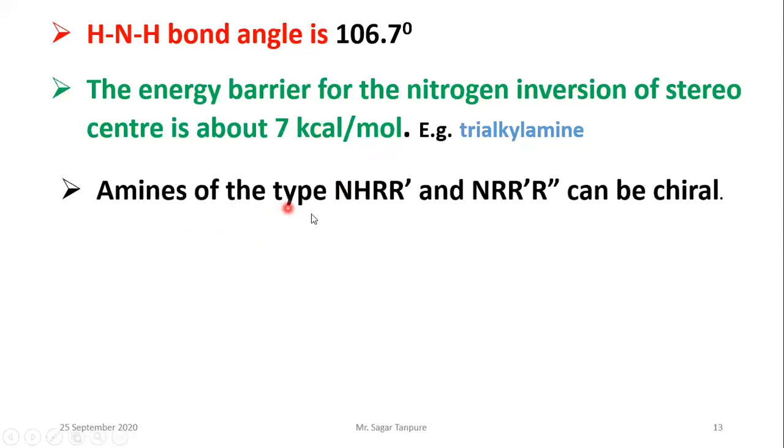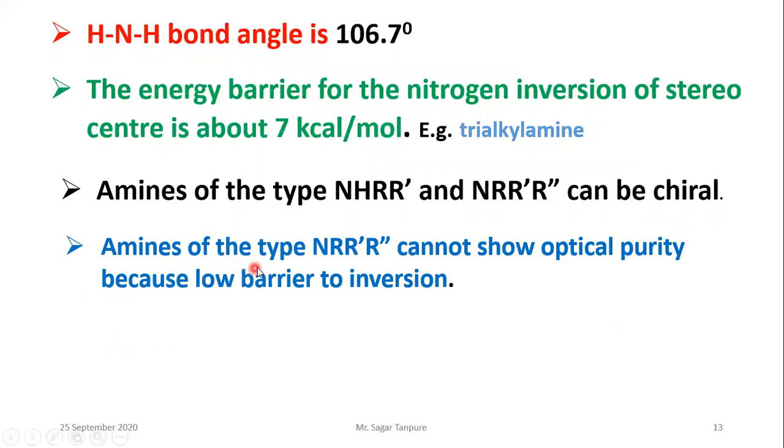The amines of the type NRR'R'', that is different R groups. So here taken R', and here nitrogen is attached to three different groups: R, R', and R'' can be chiral. Okay. Firstly, what is chiral? Chiral means the central atom is joined to four different groups. Okay, so here nitrogen is attached to three different groups with one lone pair. So this nitrogen atom is chiral, and also this one.